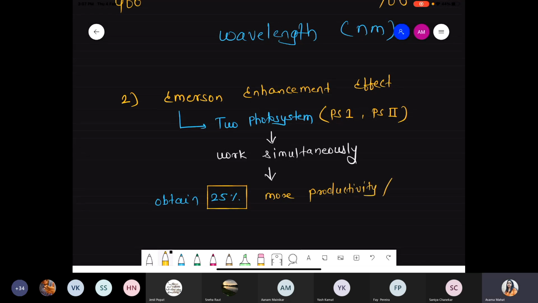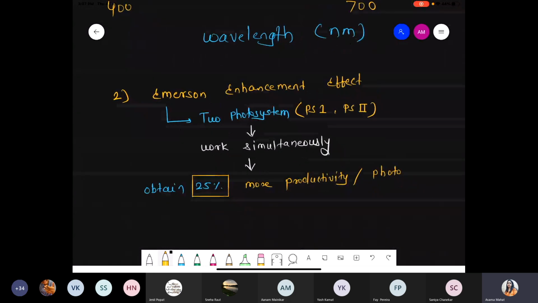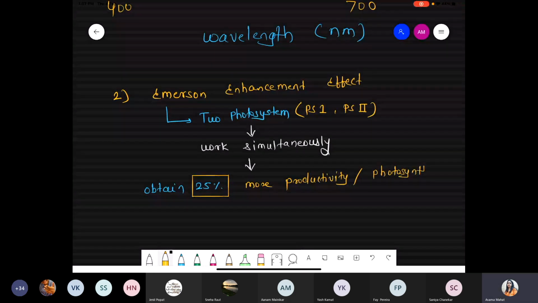And this productivity, nothing but we are talking about the biomass, or you can say simply it is called photosynthesis. And why is this possible? Because both the systems work together. Why do we obtain more? Because two photosystems work together.